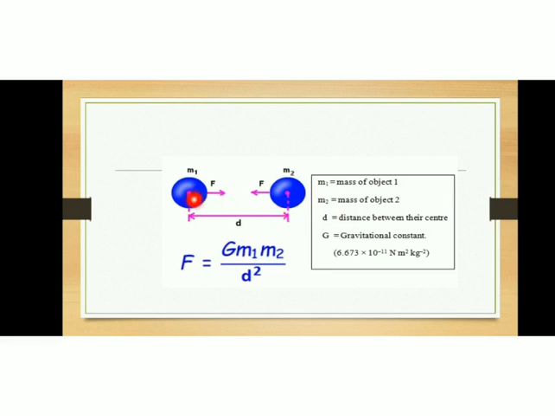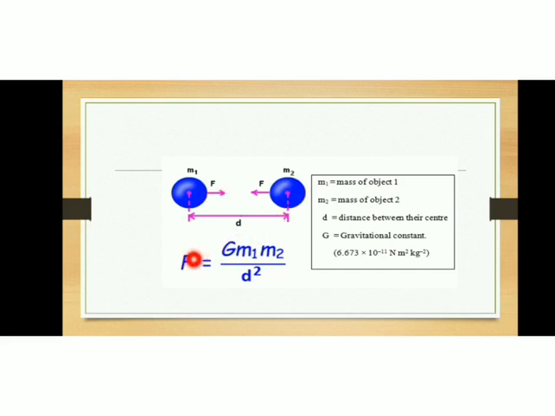Now, as per Newton's gravitational law, the object with mass m1 attracts another object of mass m2 with a force F. And as per Newton's third law, if one object exerts force on another object, then the second object will also exert a reaction force on the first object. So this F is the reaction force. So m1 attracts m2, similarly m2 also attracts m1 with a force.